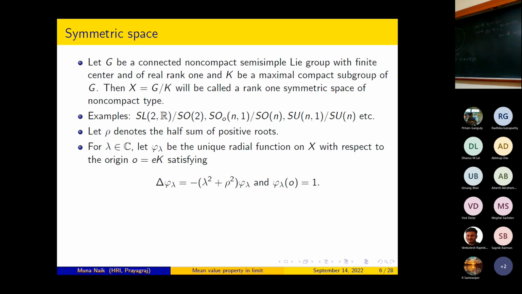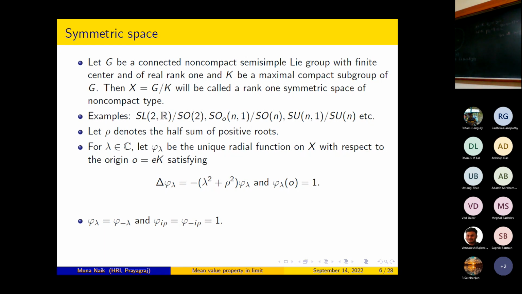For lambda belonging to C, let phi lambda be the unique radial function on X with respect to the origin o equal to eK, satisfying delta phi lambda equal to minus (lambda squared plus rho squared) phi lambda, and phi lambda(o) equal to 1. So precisely, what it says is, for each lambda in C, there exists a unique radial eigenfunction of the Laplace-Beltrami operator delta with eigenvalue minus (lambda squared plus rho squared), which assumes the value 1 at the origin. Known that phi lambda equals phi of minus lambda, and phi of i rho equals phi of minus i rho equals 1.